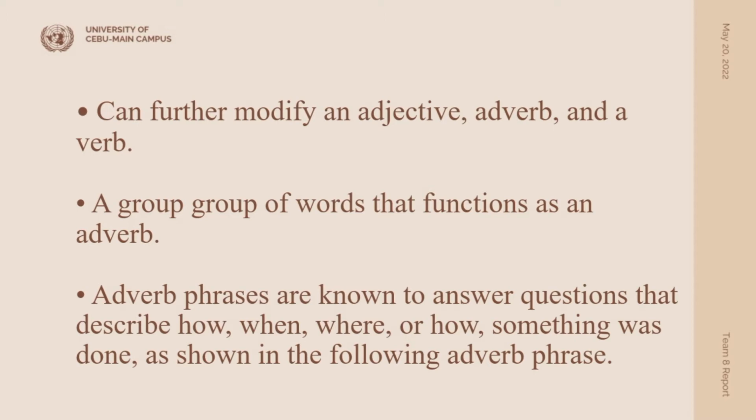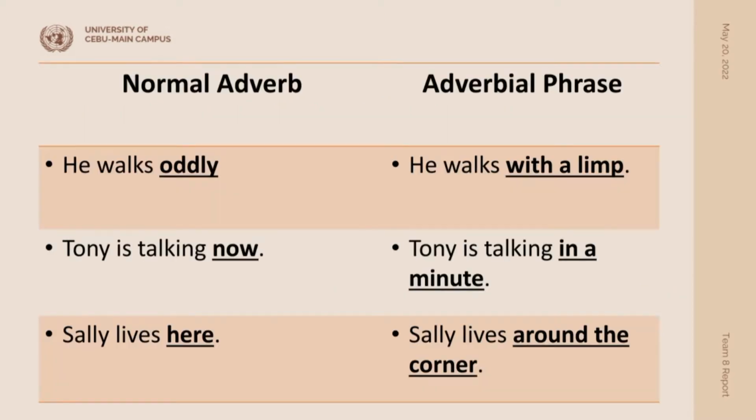Let's examine what that means. Well, an adverb is a word that modifies a verb and it usually tells us how, when, where something was done or why an action occurs. So let's look at an example. He walks oddly. Oddly is an adverb. It modifies the verb walks and it tells us how he walks. This is a normal adverb.